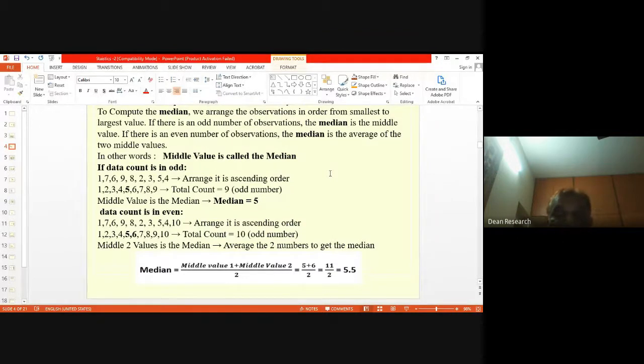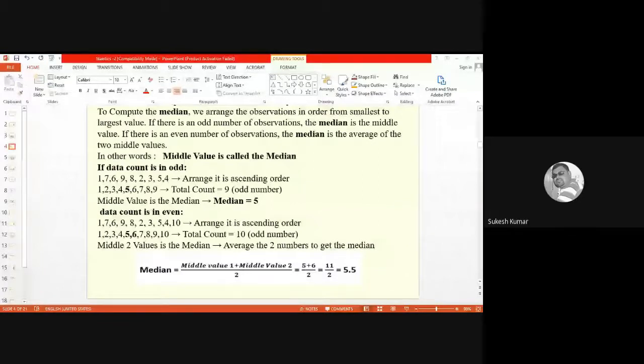Okay. So this is how we calculate the median if you have an even number of values in the data set. It's very simple, right? Not difficult. This is simple, no doubt about it. But do you find any problem with the median? Any one of you? Is there any problem with the median?